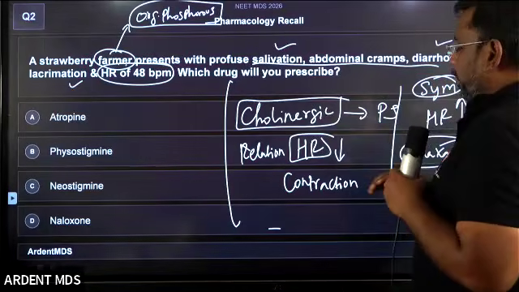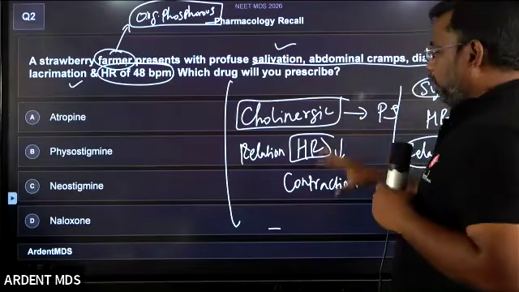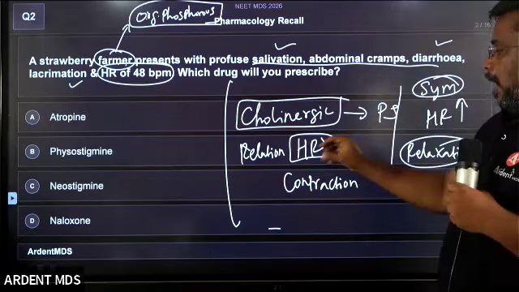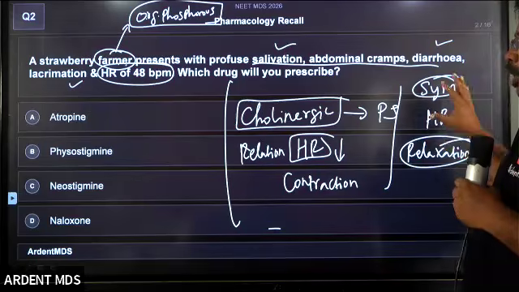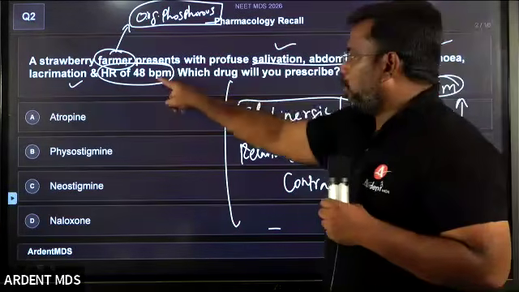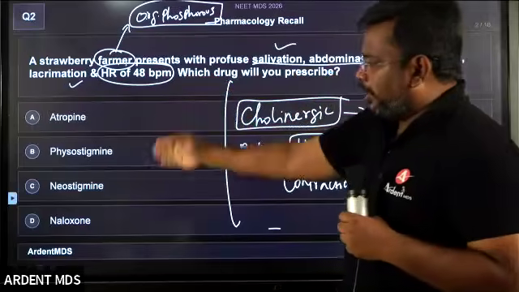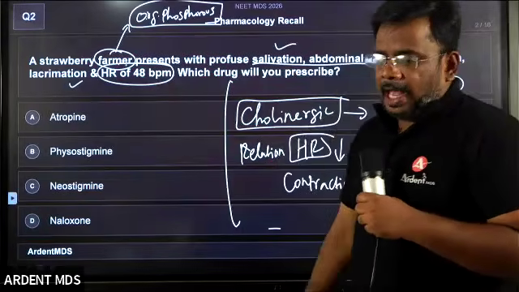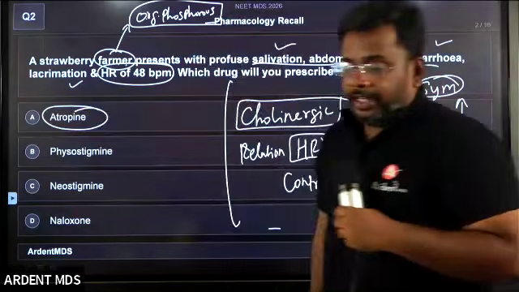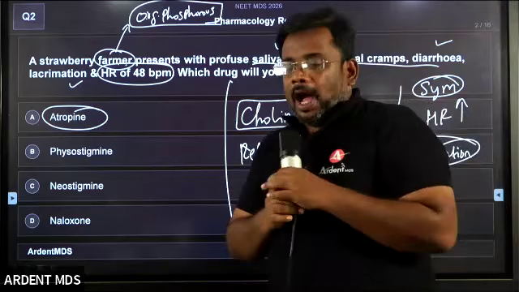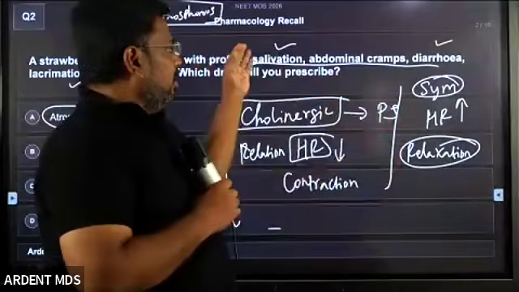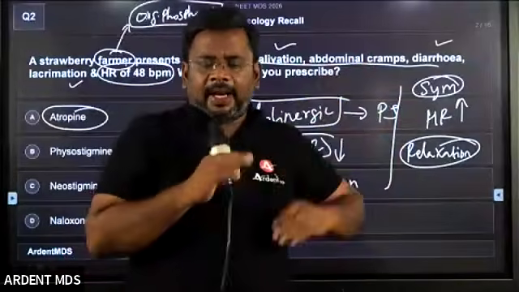Yes, students, clear? So there are two things called parasympathetic and sympathetic. Parasympathetic causes contraction of all organs except the heart, where it causes relaxation. Sympathetic is doing the opposite. So since the patient has increased cholinergic activity, what is the anticholinergic drug you can give for the patient? Usually the anticholinergic drug given for organophosphorus poisoning is atropine. Atropine is the drug of choice for organophosphorus poisoning. Straightforward question, but since it is given in the symptoms, you can easily relate this with organophosphorus poisoning.